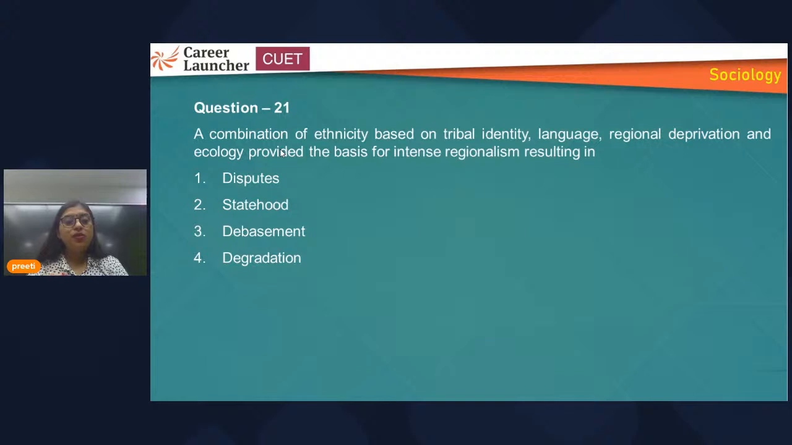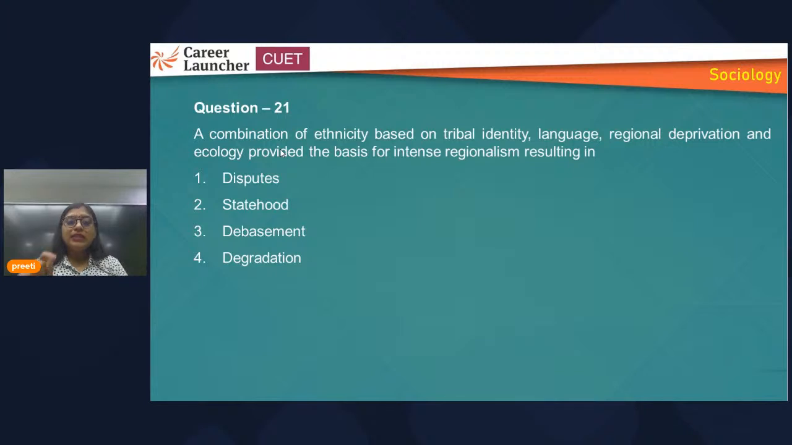This question can also be solved on the basis of basic understanding. You need not worry that you have not read the chapter or that you are not aware of this question. You can attempt it on the basis of basic understanding.